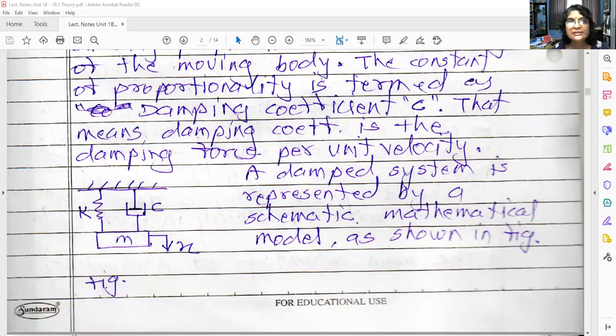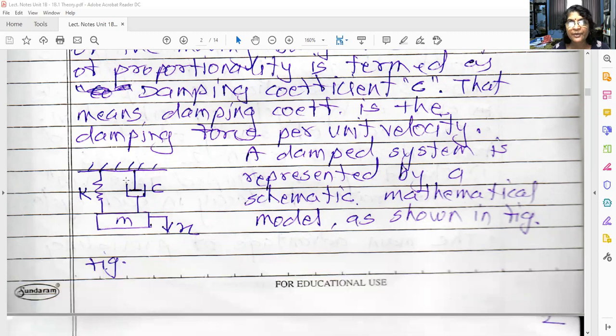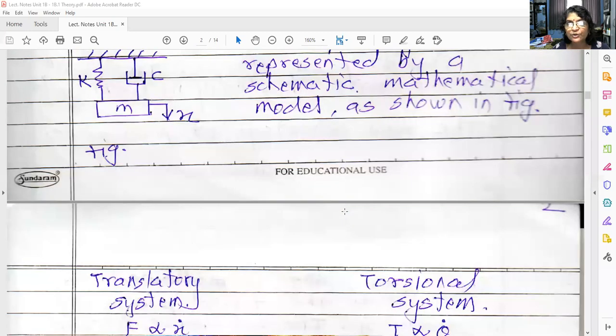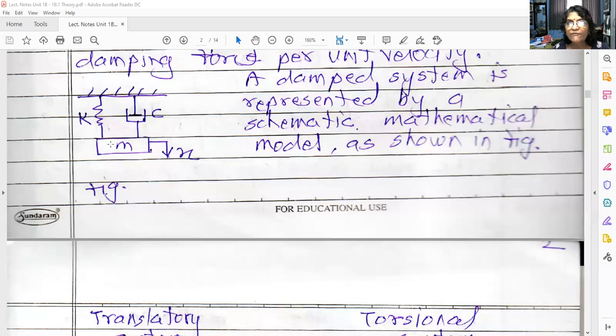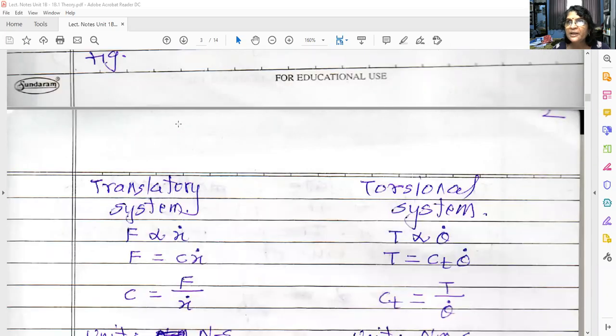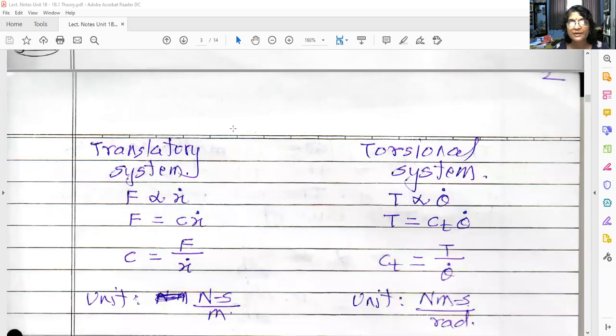Okay, see, this is the vibratory system. This is a spring having stiffness K. This is the notation of the damper. It is always denoted by C. It is denoted by a piston and cylinder. And this is the mass which is vibrating. So the damped system is represented by a schematic mathematical model as shown in the figure. This is the mathematical model of any simple spring mass damper system. Here there are now three elements of the vibratory system: spring, mass and damper.